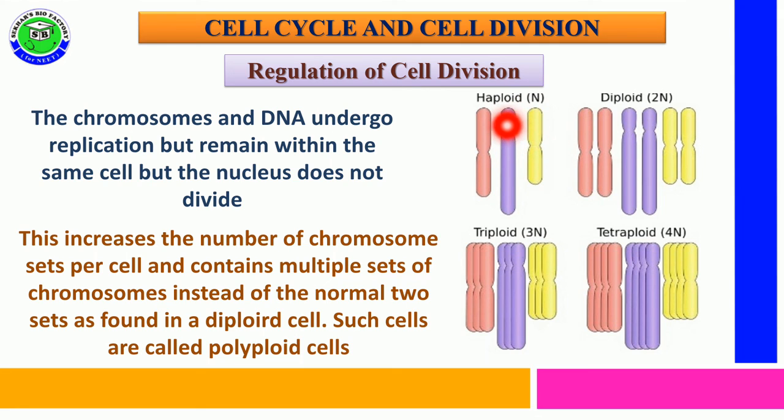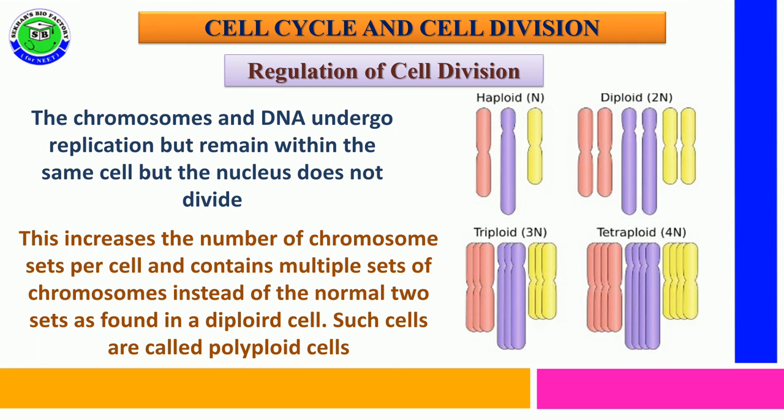So it goes from haploid to diploid, then triploid, tetraploid, like that. Each cell consists of multiple sets of chromosomes, but these chromosomes are not separated by spindle fibers. A normal diploid cell has two sets of chromosomes, but that cell can make multiple sets of chromosomes in its nucleus. It is called a polyploid cell.